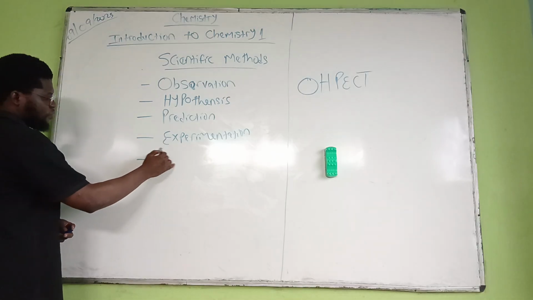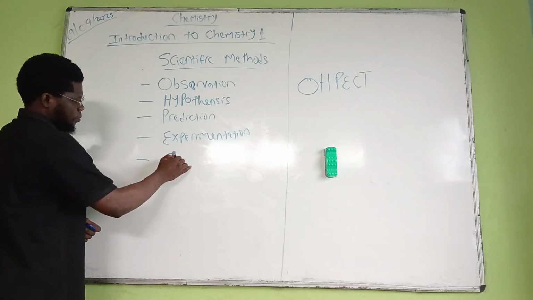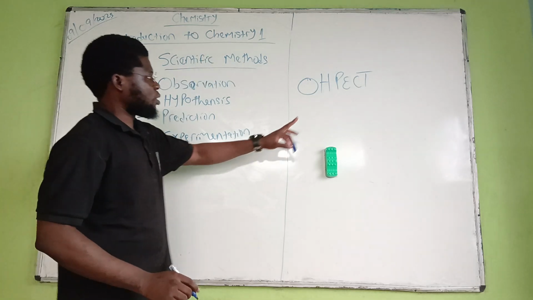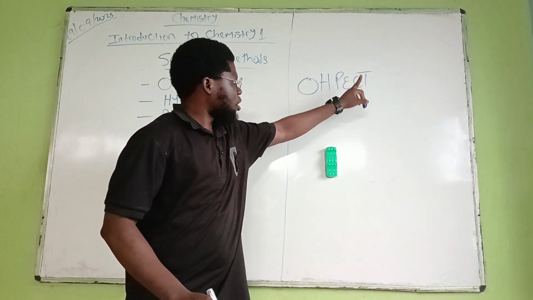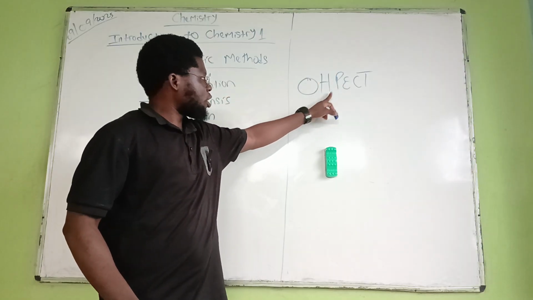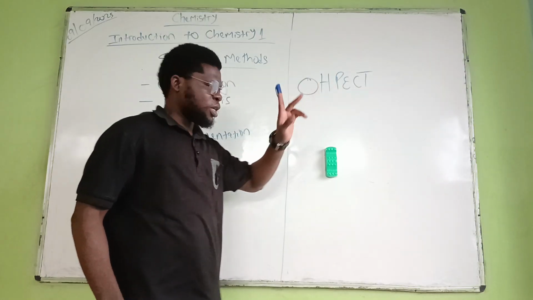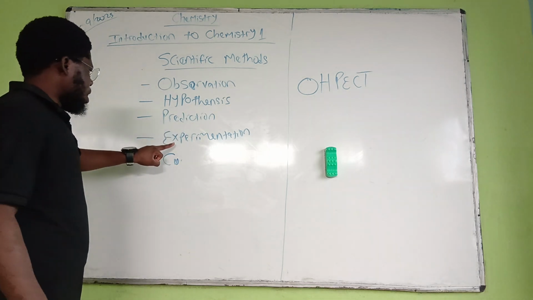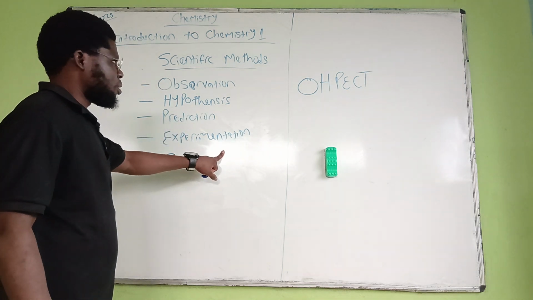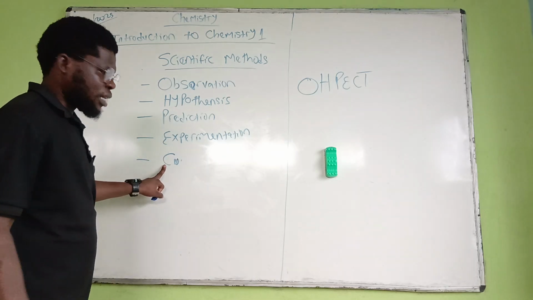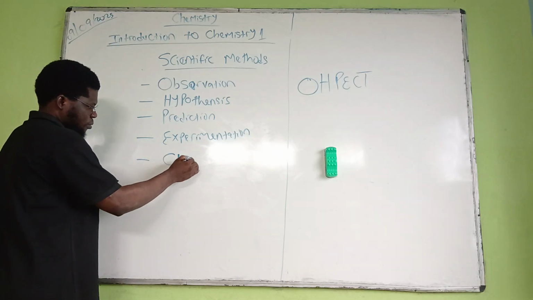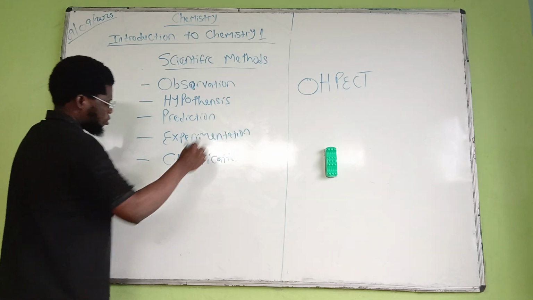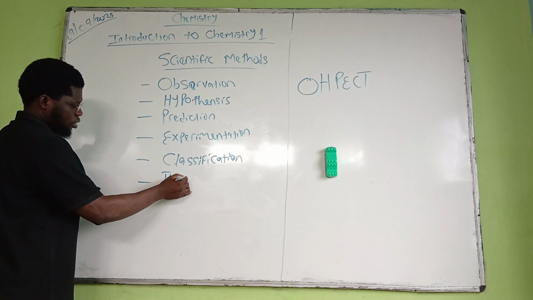Then C signifies classification. Then the last one, which is T, means theory.